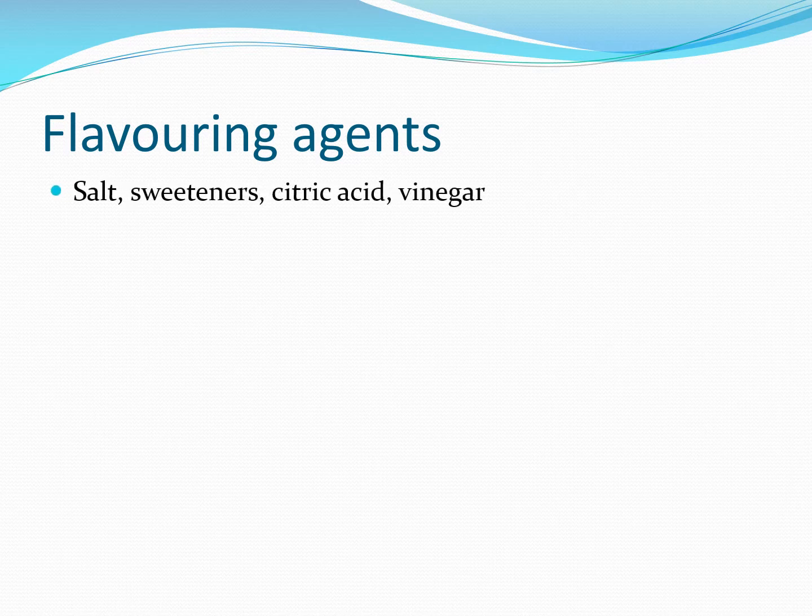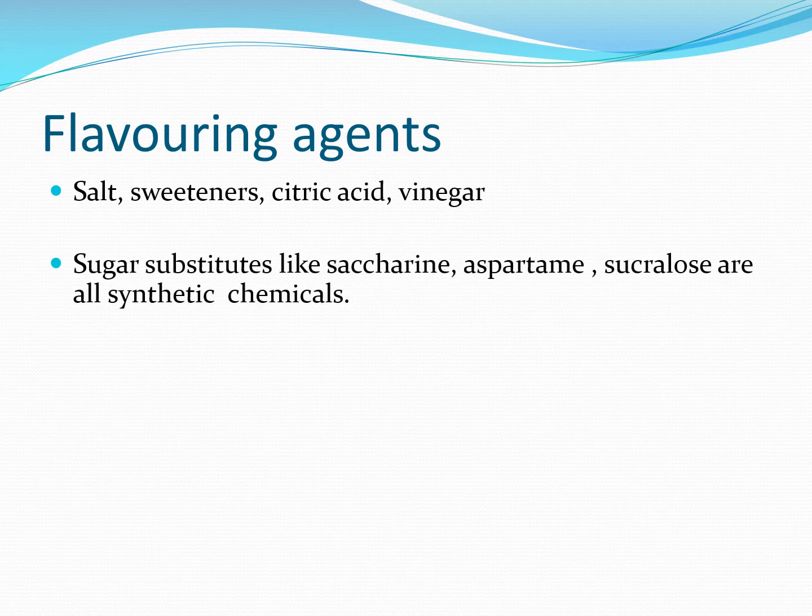like salt and sweeteners. Sweeteners include sugar or sugar substituents. Then citric acid, vinegar, alcohol, these all give a flavor to the materials or to the substance. Sugar substituents like saccharine, aspartame, and sucralose are synthetic chemicals. These all are substituents of sugar.